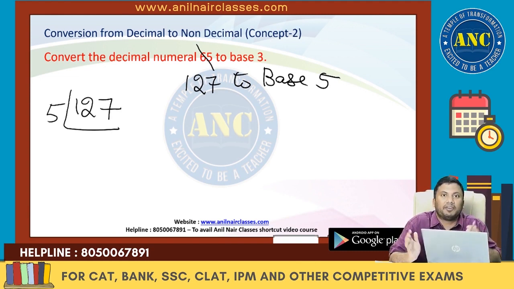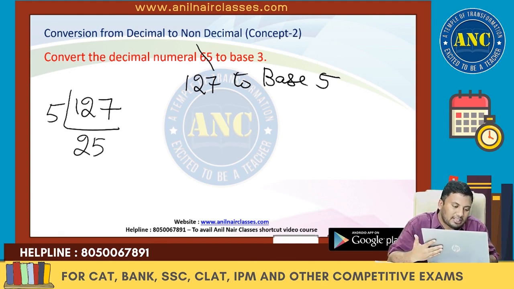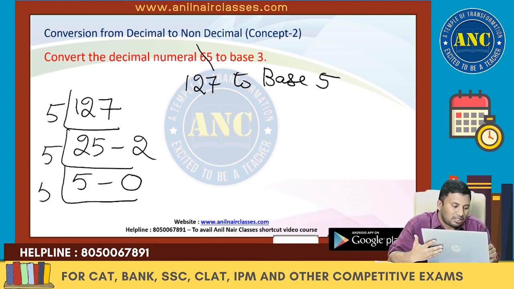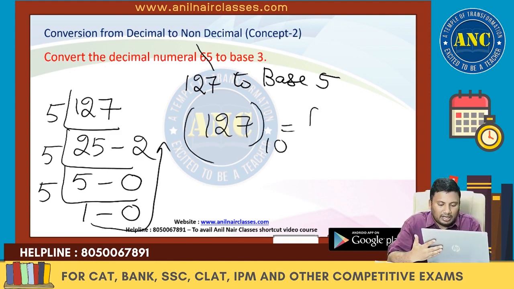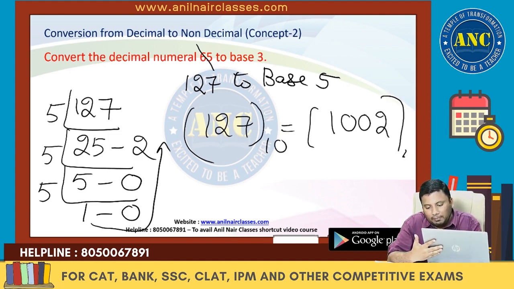They think that everything is available in textbooks. Even textbooks can be questioned. 5 25s are 125. Remainder is 2. 5 5s are 25. Remainder is 0. 5 1s are 5. Remainder is 0. 127 in base system 10 is nothing but 1002 in base system 5.